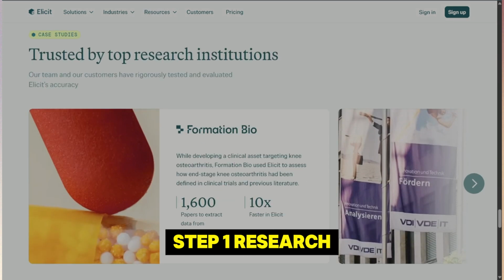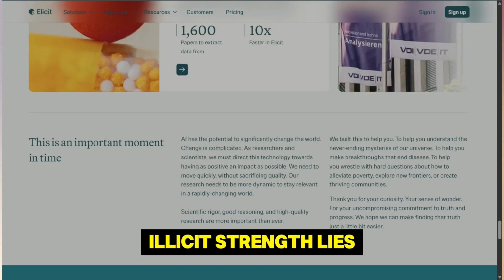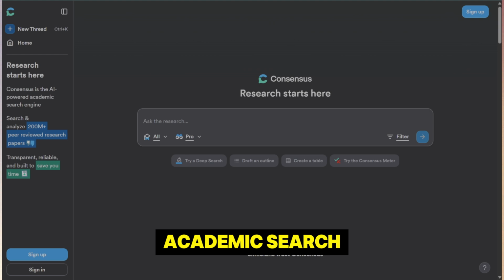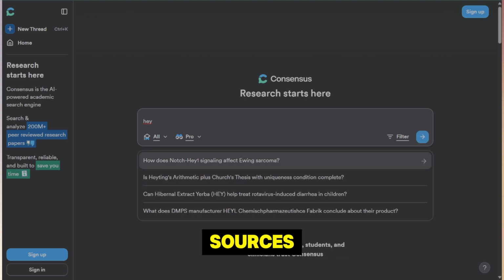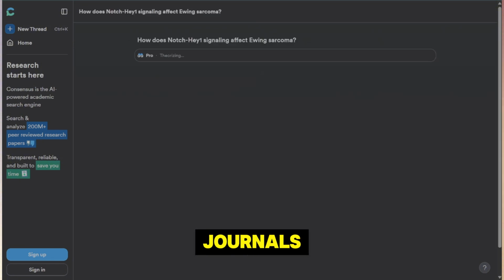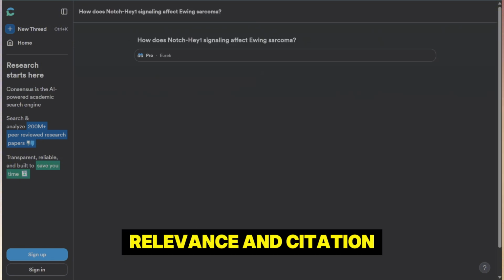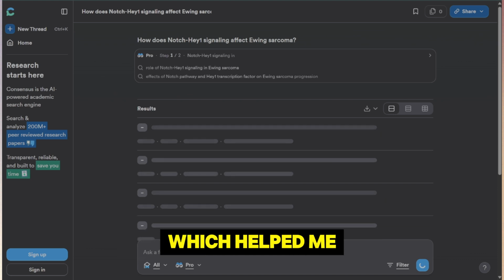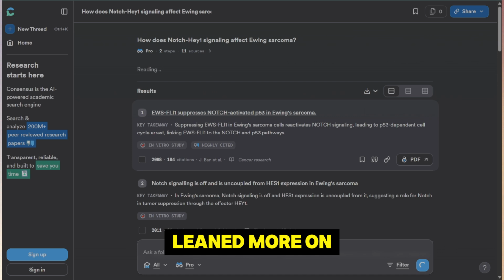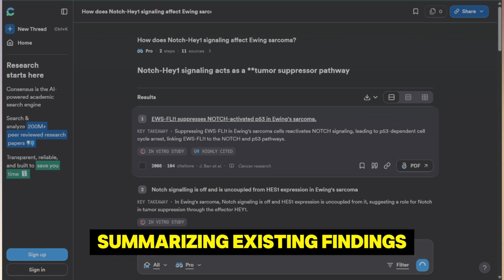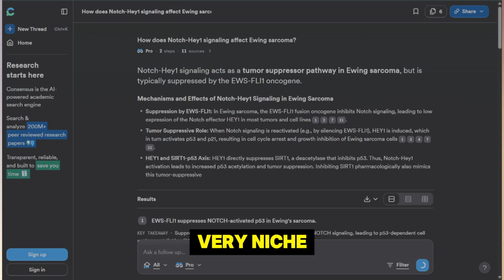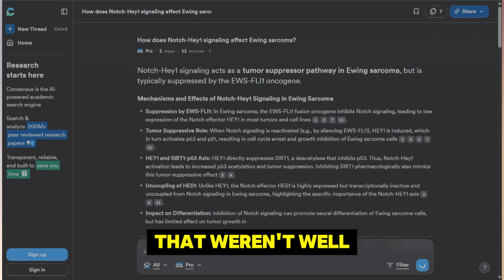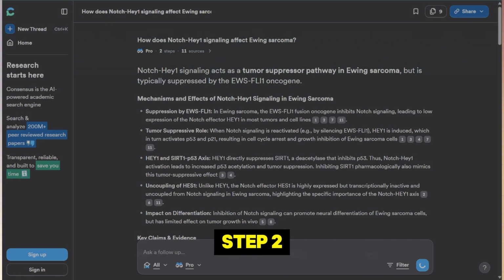Step 1. Research capability. Elicit's strength lies in deep, structured academic search. In my tests, it found relevant papers from a wide range of sources, including less common journals. It offered filters by year, relevance, and citation count, which helped me create a solid literature outline. Consensus, on the other hand, leaned more on summarizing existing findings. It quickly surfaced key points from multiple sources, but sometimes missed very niche or technical studies that weren't well cited on the web.